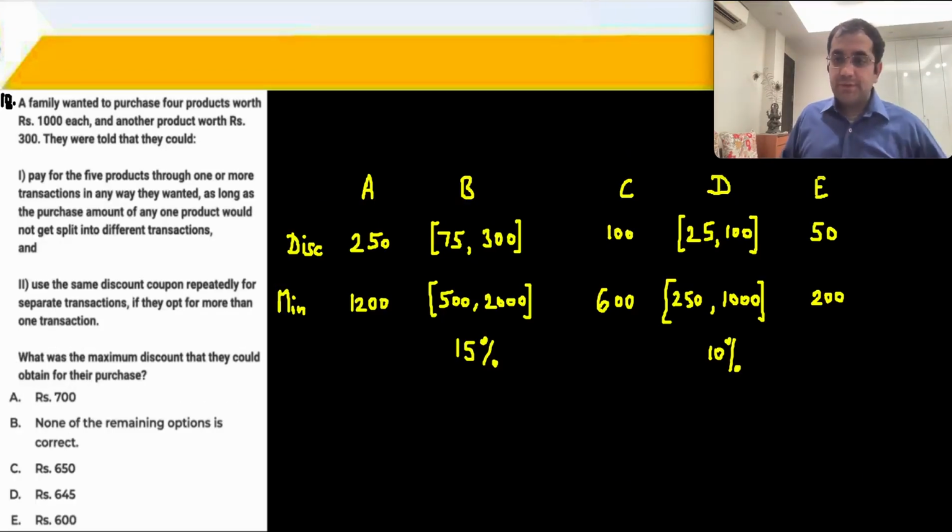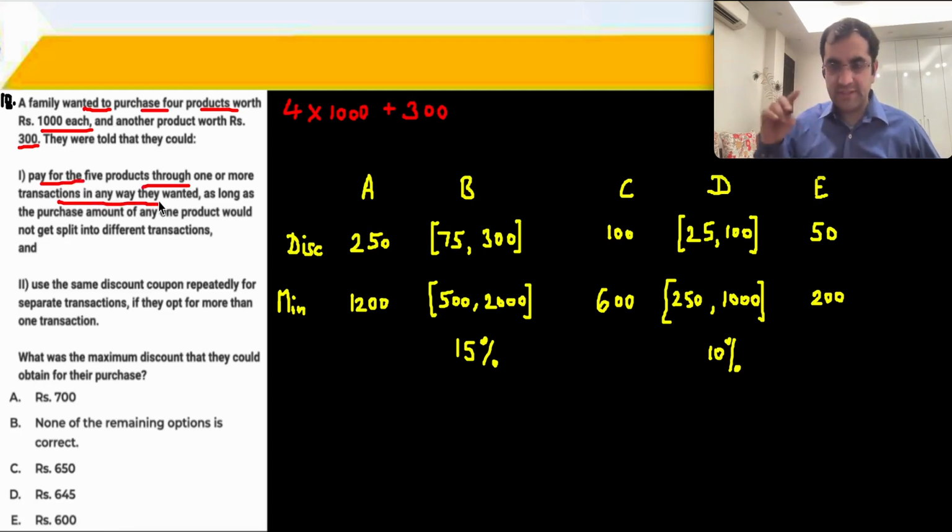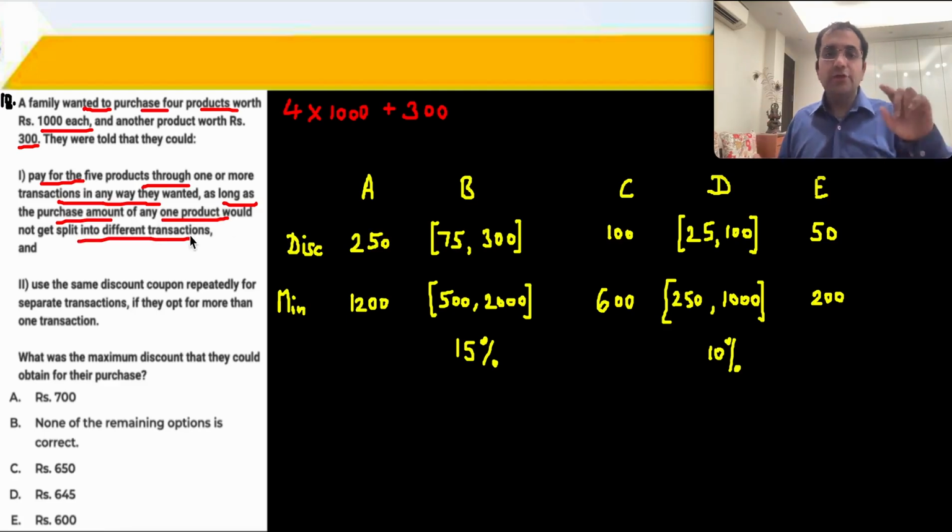And it is another nice question. You have a family that wanted to purchase 4 products worth 1,000 rupees each and 1 product worth 300. 4 into 1,000, another one for 300. ठीक है, they are saying या तो you pay for the 5 products through 1 or more transactions, means एक एक करके product लेना चाह रहे हो या इकट्ठे लेना चाह रहे हो, as long as the purchase amount of one product is not split. You can't split 1,000 rupees as 500 and 500, ये नहीं कर सकते. 1,000 rupees is the item, उसको नहीं तोड़ सकते, चाहे अलग अलग करो चाहे इकट्ठा करो.